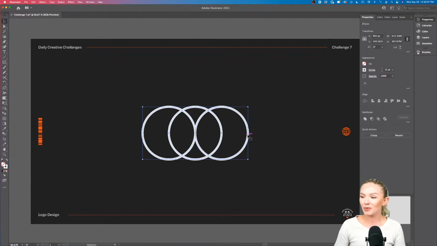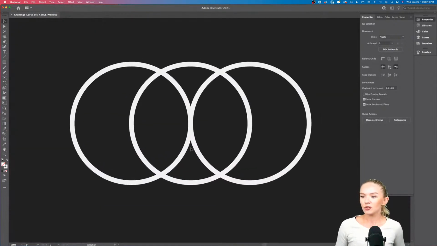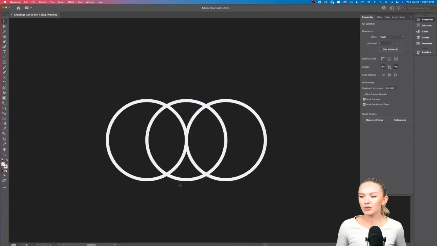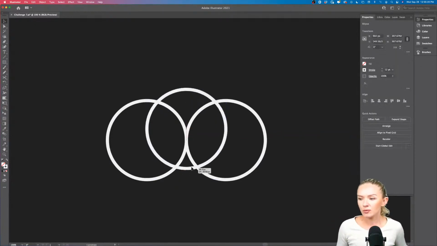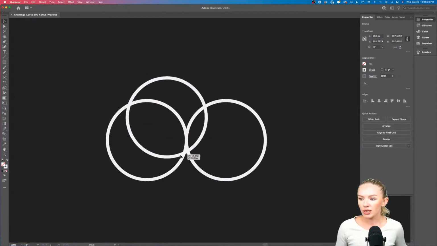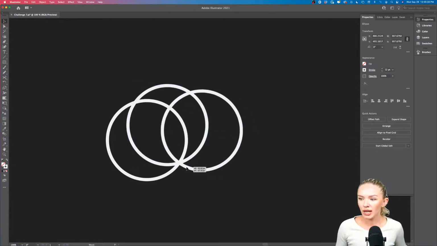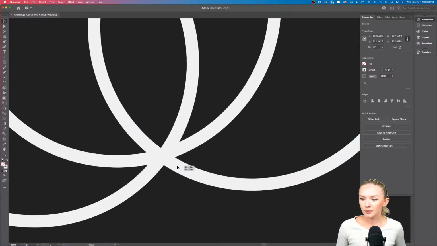Cool. So let's get started with these circles. What I'm going to do is create an abstract mark that's shaped by circles. So let's move these around a little bit, maybe create something like that, or maybe we can create a circle that creates something like a moon, and then something like this.